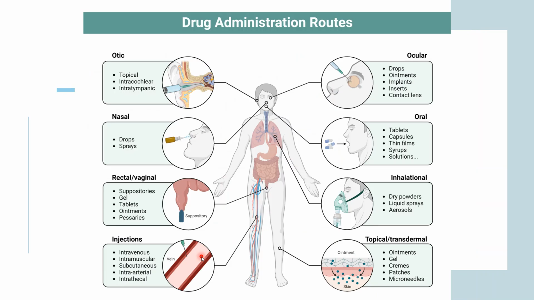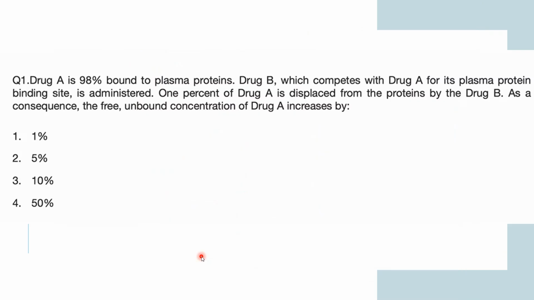So according to these concepts, we are now seeing some of the questions in this tutorial. Question number one is, drug A is 98% bound to plasma protein.